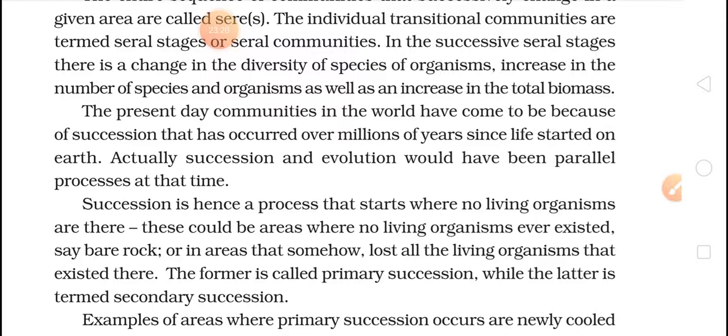So whenever the environment is changing, what is happening? We can say that the organisms are somehow changing themselves, either in biomass or in number. So this changing is going on in parallel.